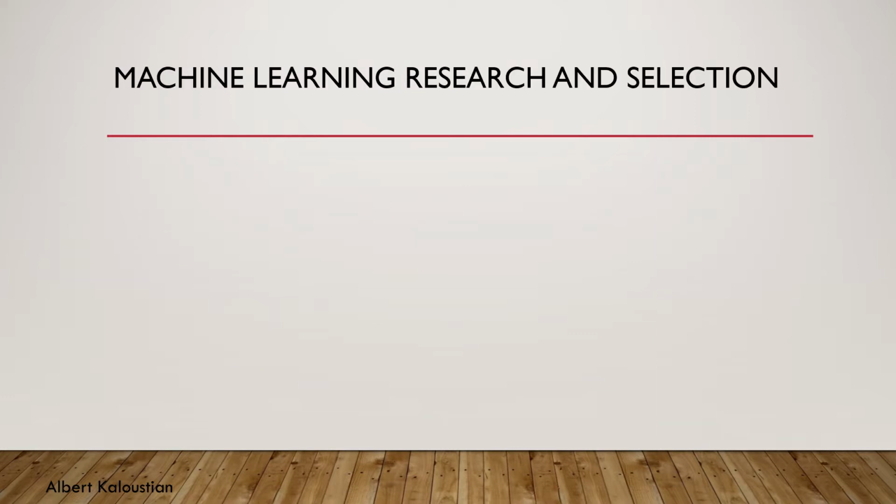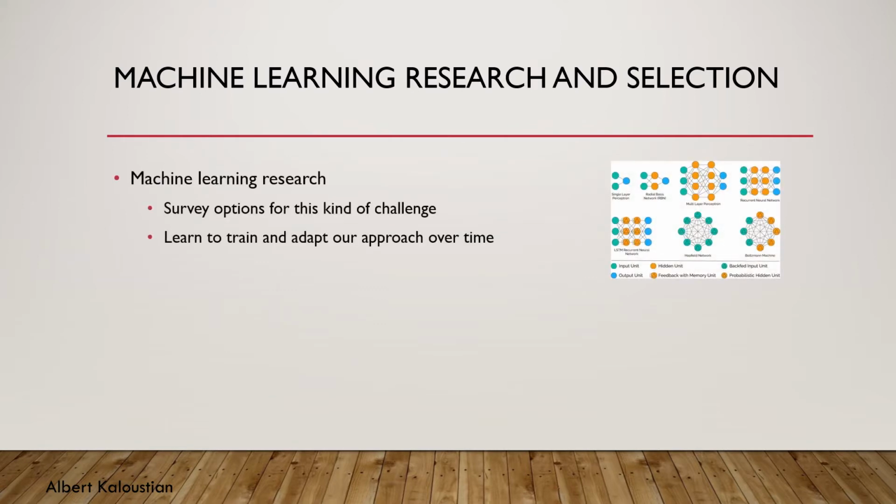An important aspect of this project is machine learning research and selection of an approach. Our first challenge is to decide which machine learning approach is most conducive to the constraints of this project, primarily detecting a signal despite the given noise levels. An in-depth look at the machine learning options available to us will be discussed in more detail in the next section with Ben Hunter. Upon selecting and training our chosen neural network, we will begin the process of continuously reviewing the neural network's progress and adapting our approach to improve results.